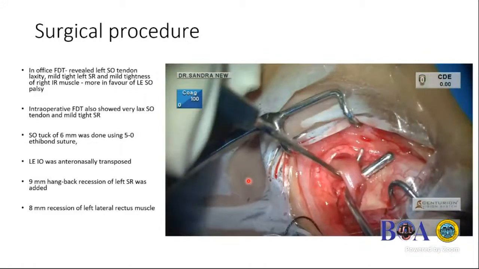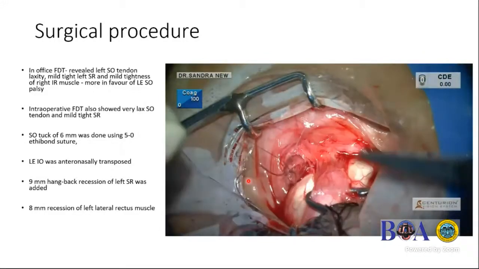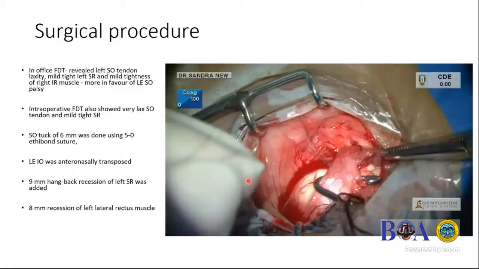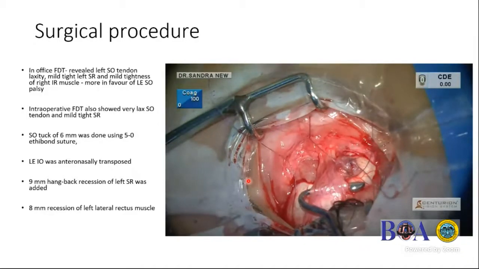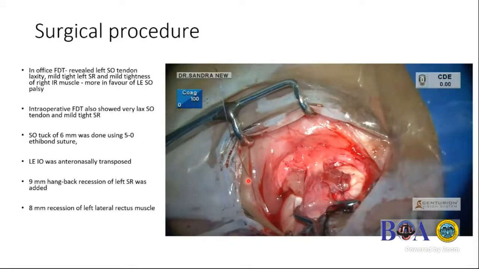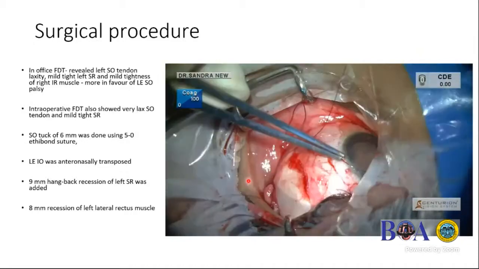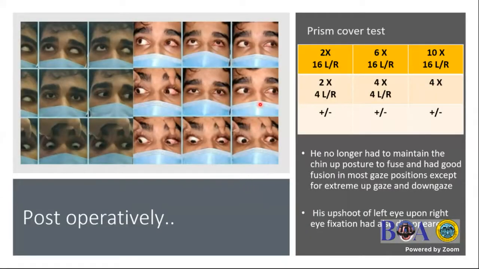So because the upshoot was so much, I decided on doing an anterior nasal transposition of the inferior oblique, where the inferior oblique goes under the inferior rectus and is attached. I did that because I wanted a stronger depressing force, and the lateral rectus is also being recessed by 8 millimeters. So you can see the post-operative, we were very happy to see the good outcome here.